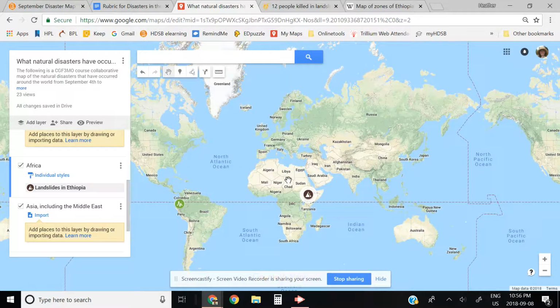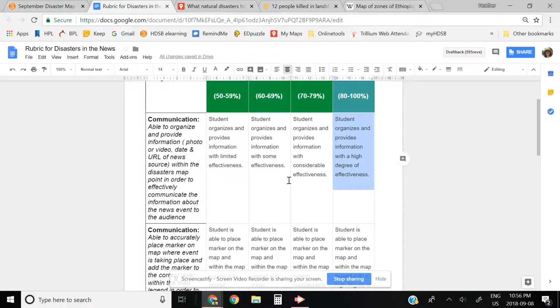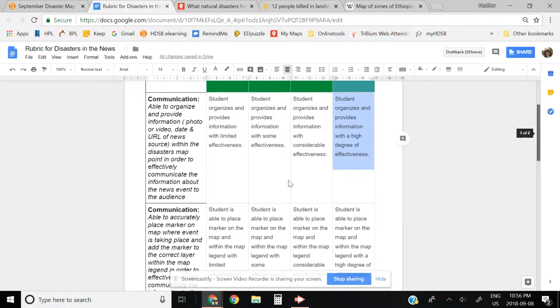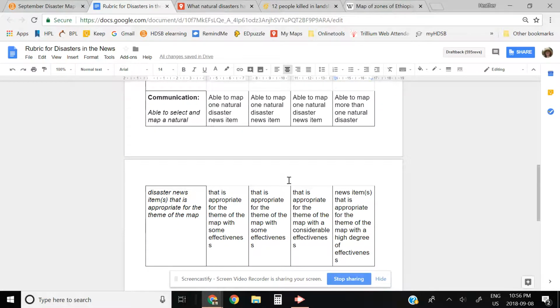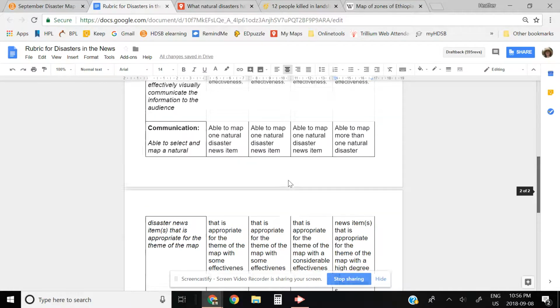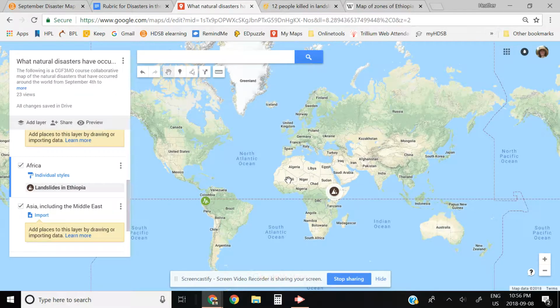I would like to see more people putting points on the map. You'll notice in the rubric here that you should be sharing. You can share a minimum of one, but if you can put more than one disaster on the map, that means you're increasing your potential of reaching a higher level within the rubric. Okay, so I'm going to leave it there. Good luck, and I'm looking forward to hearing about the other disasters that people have found.